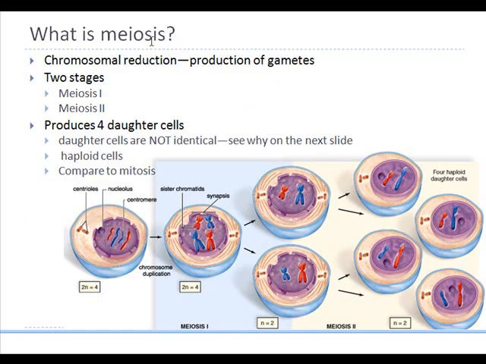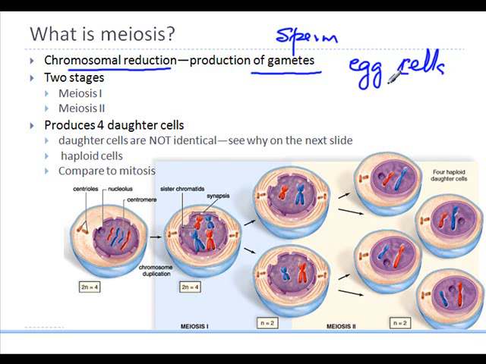Now, meiosis is called a chromosomal reduction because, keep in mind, I said meiosis would only take place in sexual reproductive organs, and it results in the formation of sex cells, which are called gametes. The sex cells could be the sperm cells in the males and the egg cells in the females. The sex cells are not continuously produced throughout the life cycle of a human being. So it's only during the time of their formation that meiosis will take place.